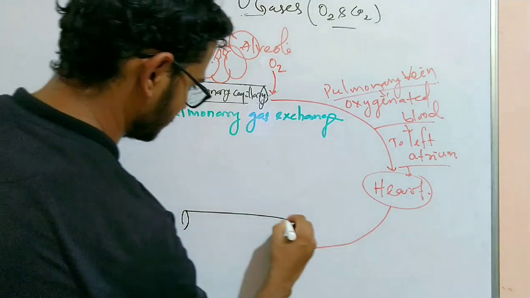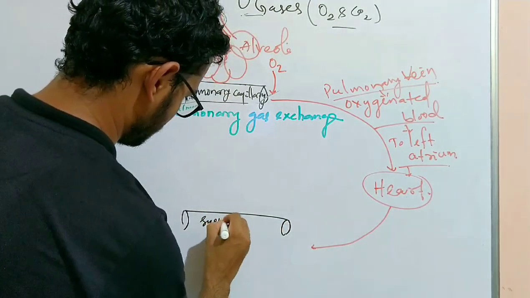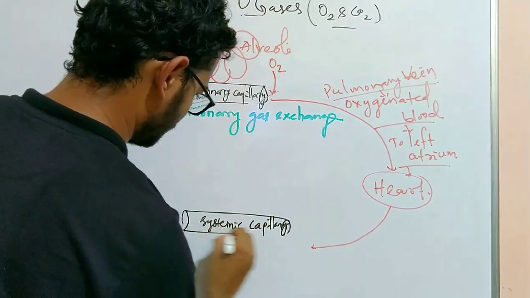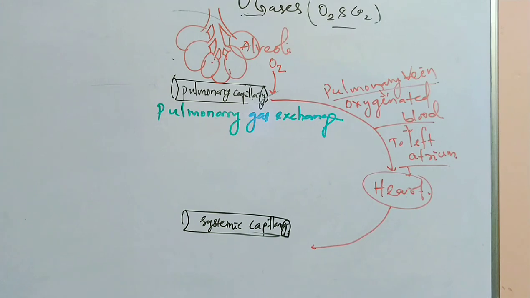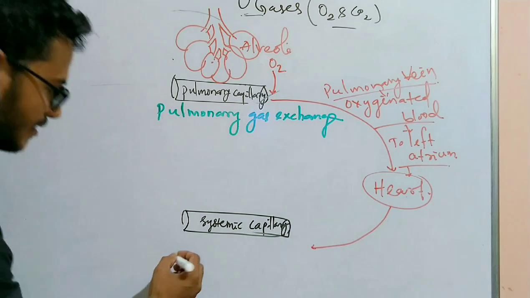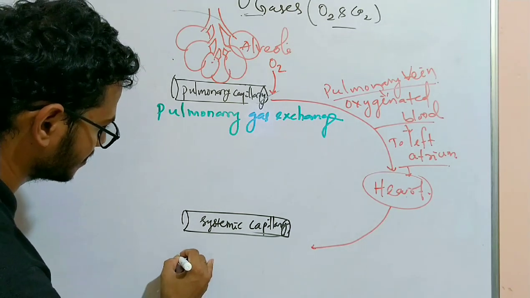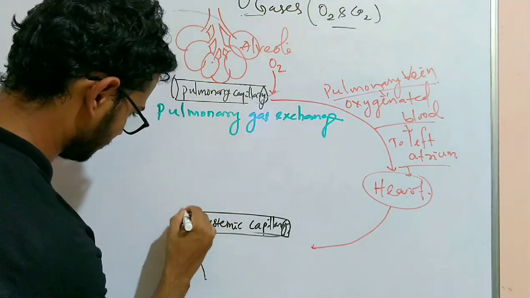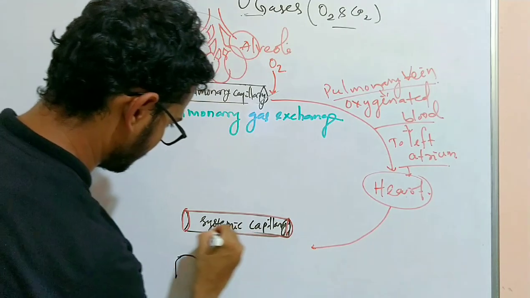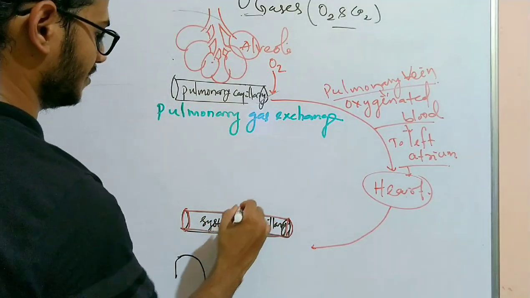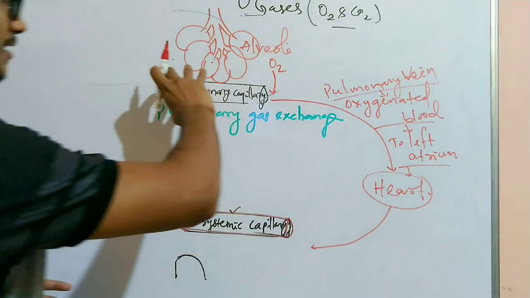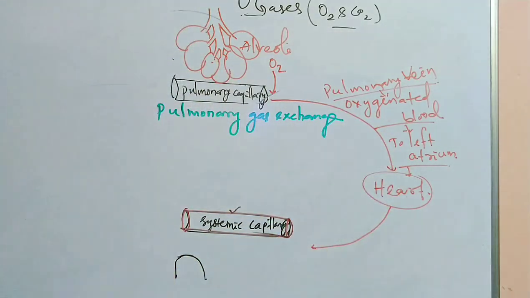So this is the systemic capillary. It reaches the systemic capillaries. Systemic capillaries means the capillaries that reach each and every body cell. Let me draw with red so that you will understand easily, because the systemic capillary has oxygen-rich blood from the heart, which comes from the lungs after getting oxygen.